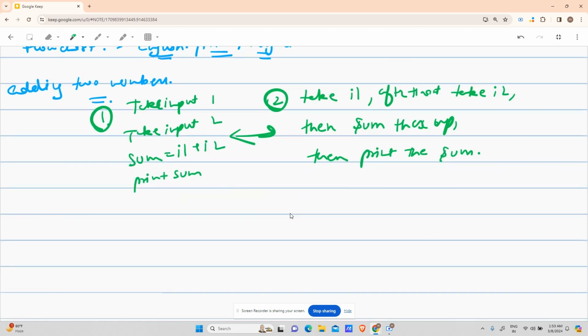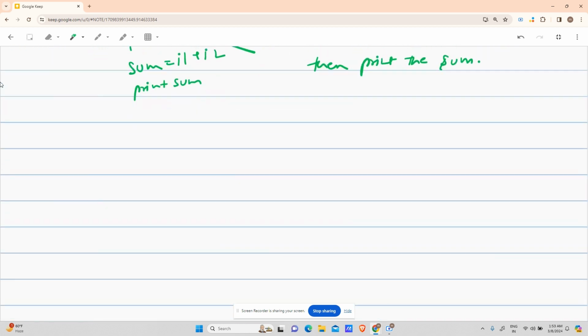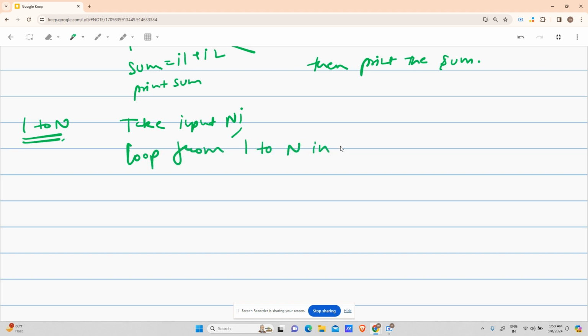Like this is a pseudocode. For example, if we take the counting from 1 to n, right? How will you do that? For that, you will say take input n, right? Now in the flowchart, you have to draw the whole loop, like if condition, etc. And here it will say just loop from 1 to n in answer, right? First answer becomes 1, then answer becomes 2, up till n. And for all these loops, print answer, and your task is completed.